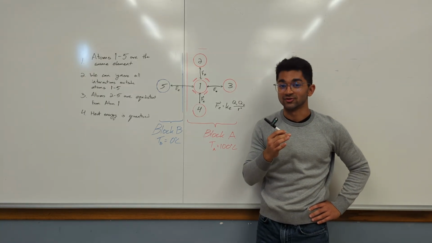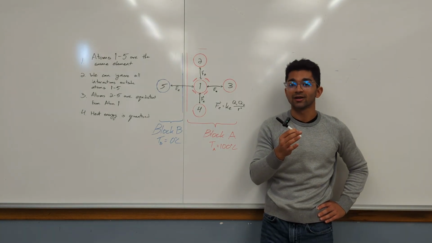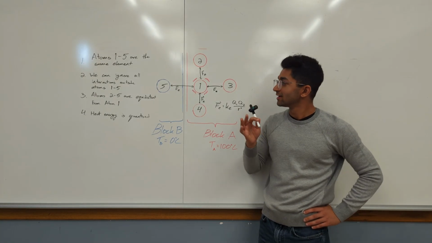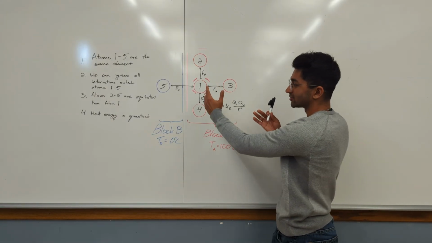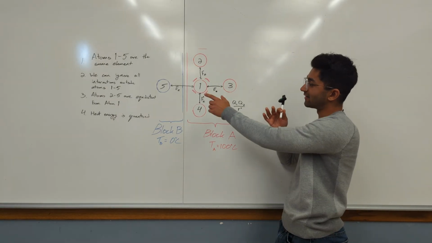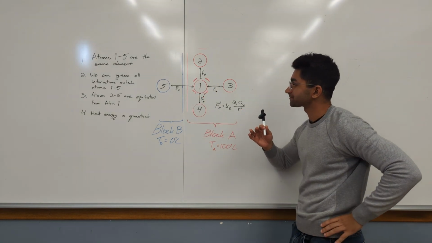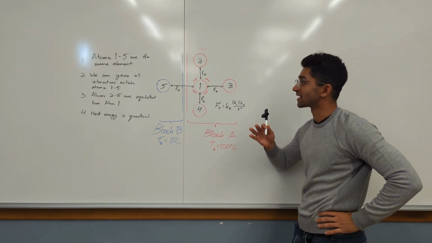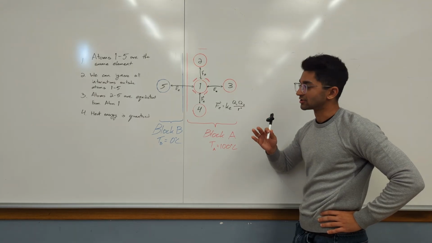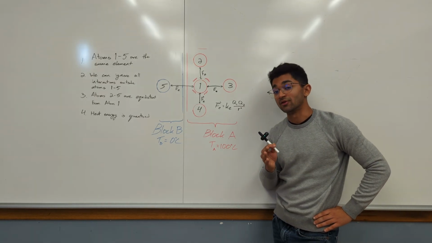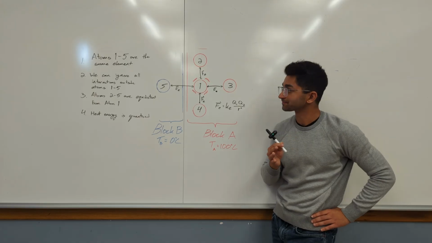To answer this question, we're going to zoom in to where these two blocks meet, and look at an atomic scale, right? So here we have drawn 5 atoms. Atoms 1 through 4 exist right on the edge of the hot block, and atom number 5 exists right on the edge of the cold block. We're going to make 4 assumptions about these atoms. Assumption number 1, atoms 1 through 5 are the same element. Doesn't matter what element it is, we're going to assume that they're the same. So same charge, same mass.